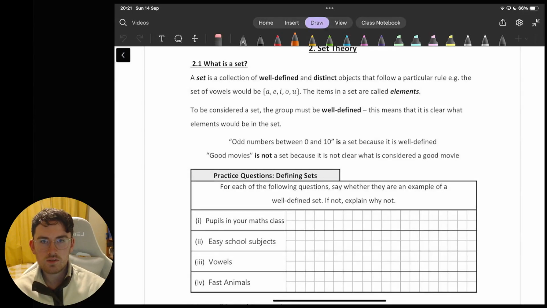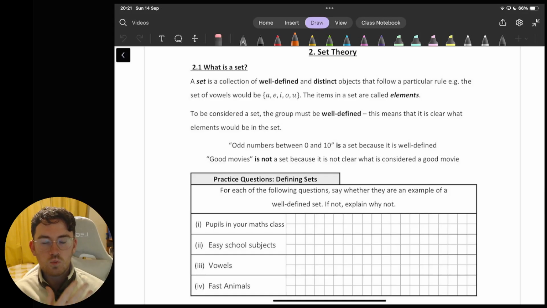Okie doke, so we are going to look at what is a set. So we're looking at set theory, and the first question I suppose to ask is just what is a set? And this I suppose is a key part really of everything that we do for set theory. So a set is a group of objects, a group of things.